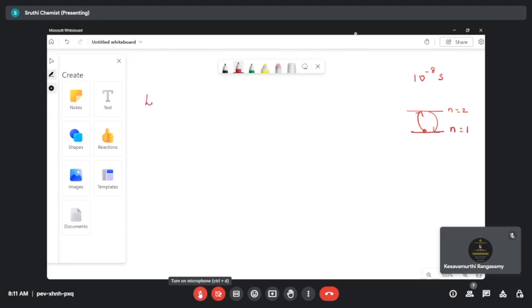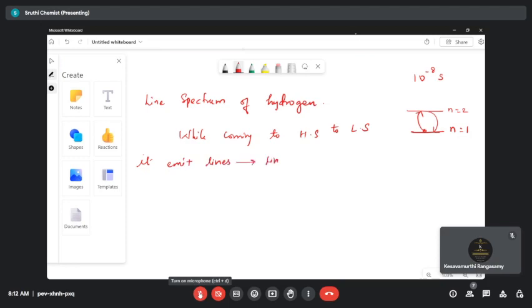Okay, so let's write line spectrum of hydrogen. When the electron is excited, we know, while coming from the higher state to the lower state, it emits lines, and this is known as line spectrum.